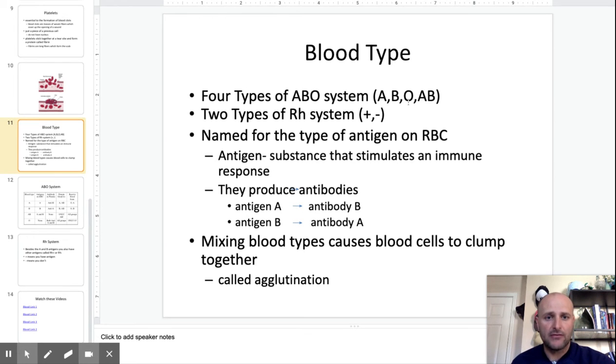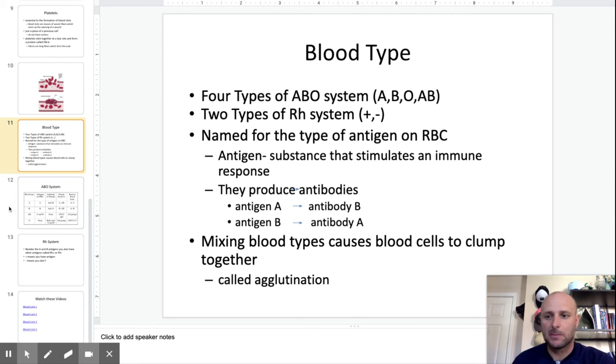Another example would be if you have type O blood, you can actually give to any one of these other types because you don't have an antigen, so you're not going to give an antigen that they don't have. If you have AB blood, you can only give to other AB people. Because if you try to give to an O, you'd be giving them both A and B, which they don't have, and that would cause agglutination. You can't give to B because you'd be giving them A, and you can't give to A because you'd be giving them B. But a B person can give to AB.